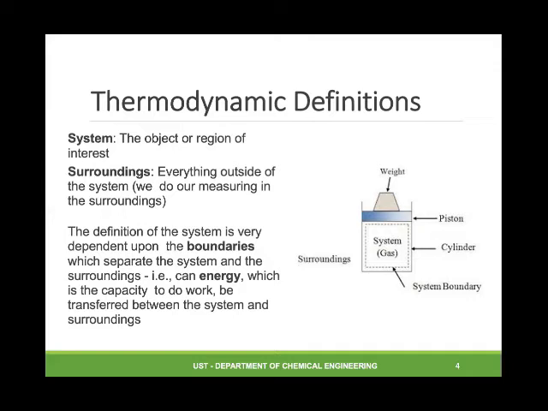And system and surroundings are separated by a wall or a barrier. So the definition of the system is very dependent upon the boundaries which separate the system and surroundings. The boundary may be actual or notional and controls transfer of work, heat, and matter between system and surroundings.